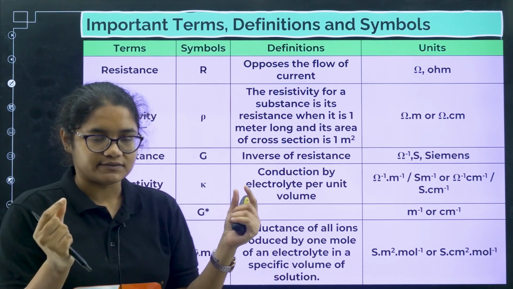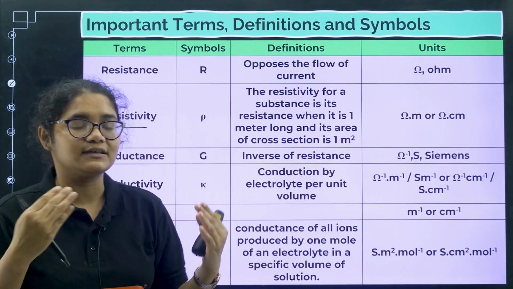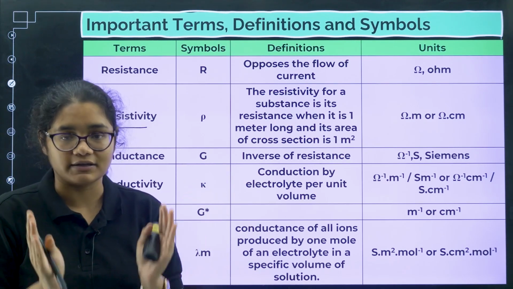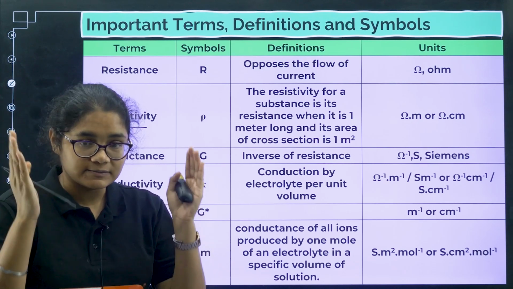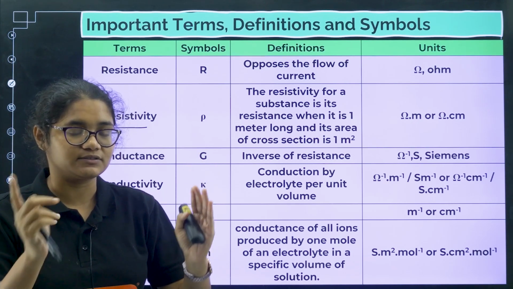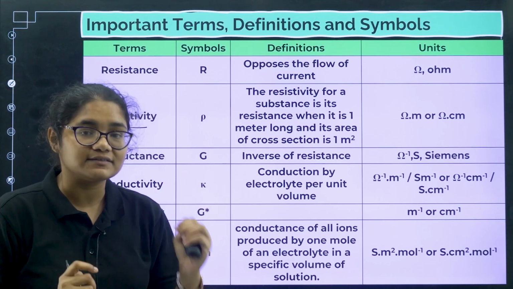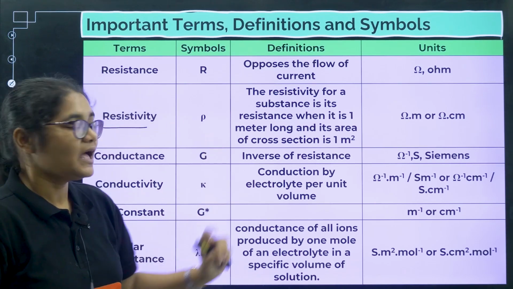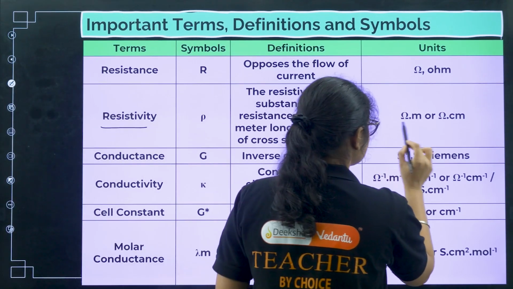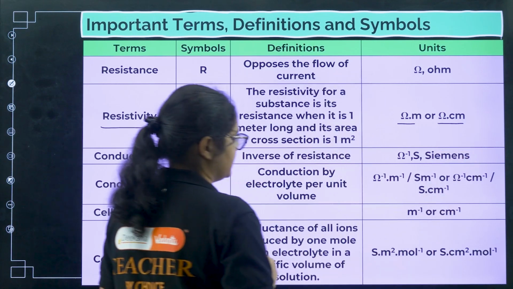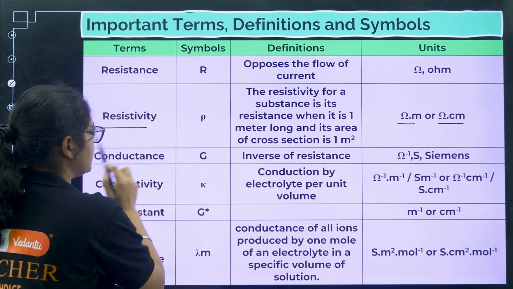So any substance which is 1 meter long and has a cross sectional area of 1 meter square, whatever resistance is provided by this particular substance of 1 meter long and 1 meter square area, that resistance is called resistivity, and its unit is ohm meter or ohm centimeter. Okay. Next, coming to conductance.